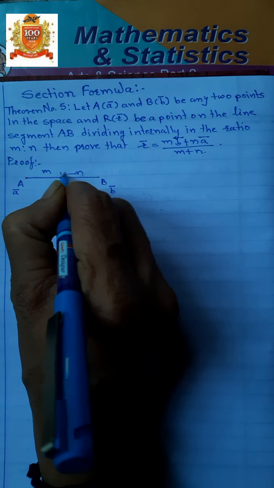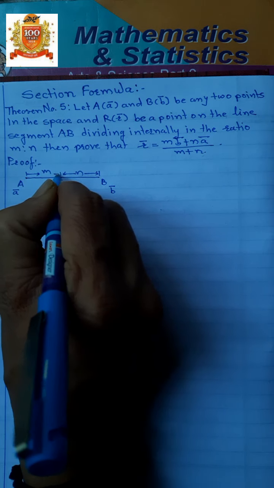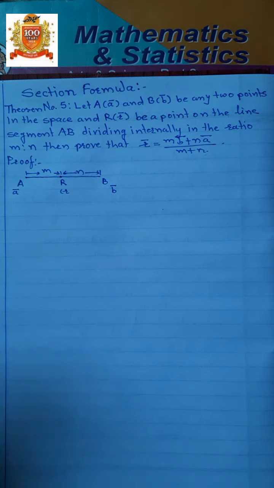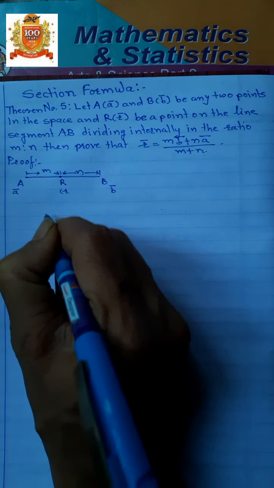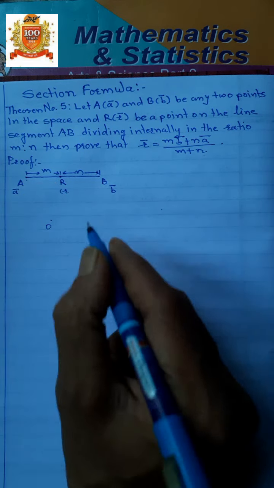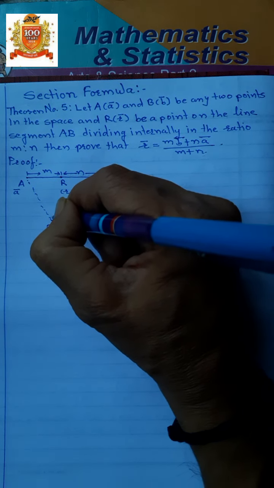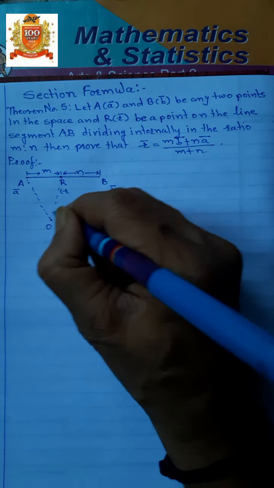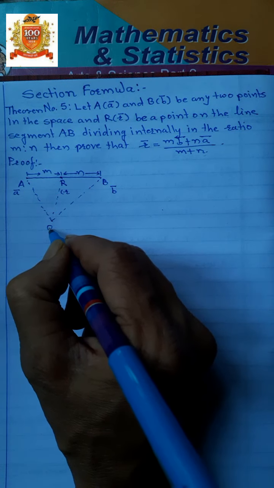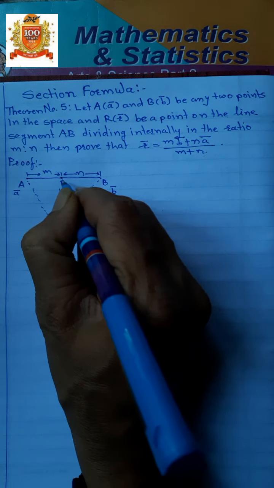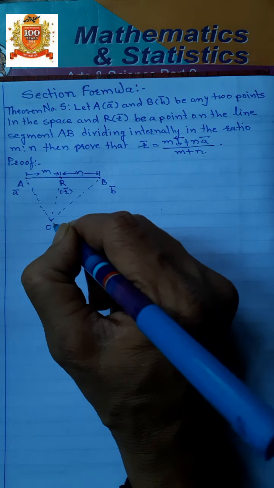Take this as the origin O. A bar is the position vector of point A with respect to origin O, R bar is the position vector of point R with respect to origin O, and B bar is the position vector of point B with respect to origin O, isn't it?